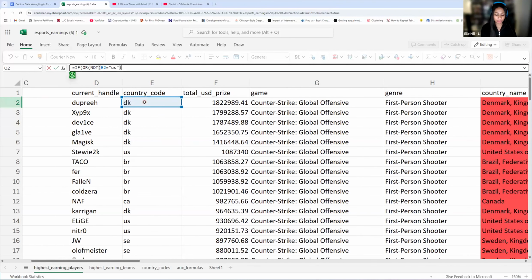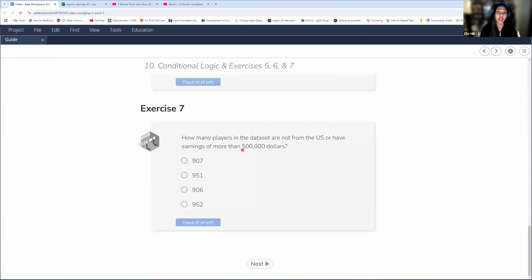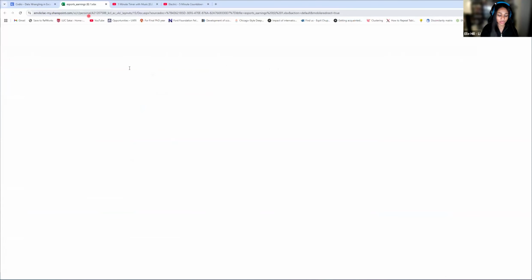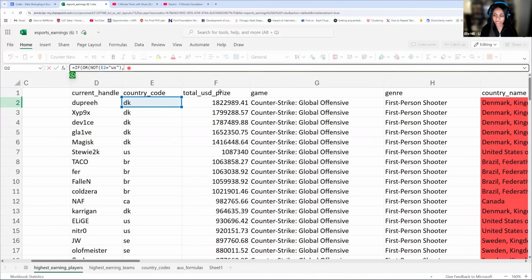That's our first condition. Then remember our second one is, do they make more than 500,000? I believe this is more than 500,000, not including 500,000, so keep that in mind. So is their total US prize greater than $500,000?